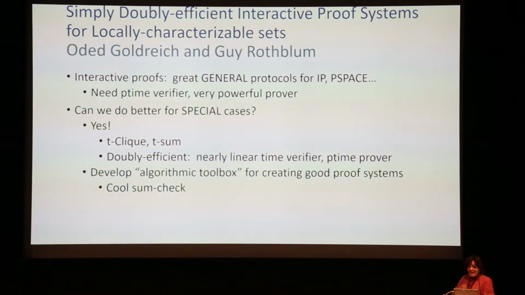We're like a nearly linear verifier. So this is really good when you want to do delegated computation on really massive inputs. Okay, and in addition, I think another really interesting thing about this paper is it works on developing an algorithmic toolbox for creating good proof systems, and it comes up with really cool techniques. And so there's a very cool sum-check protocol in here that allows you to do all kinds of things faster and better and simpler and nicer, and it's just nice.